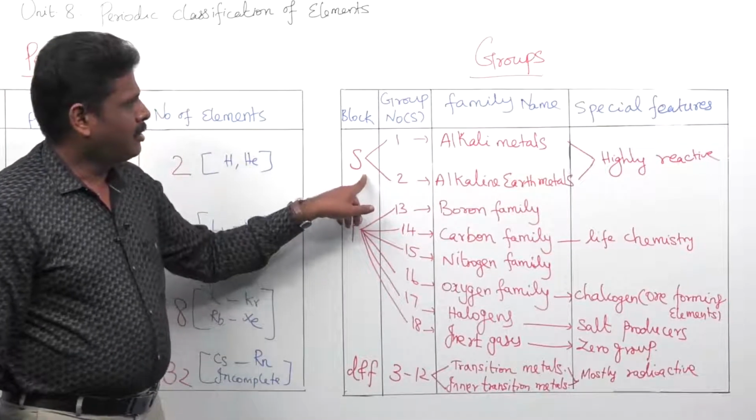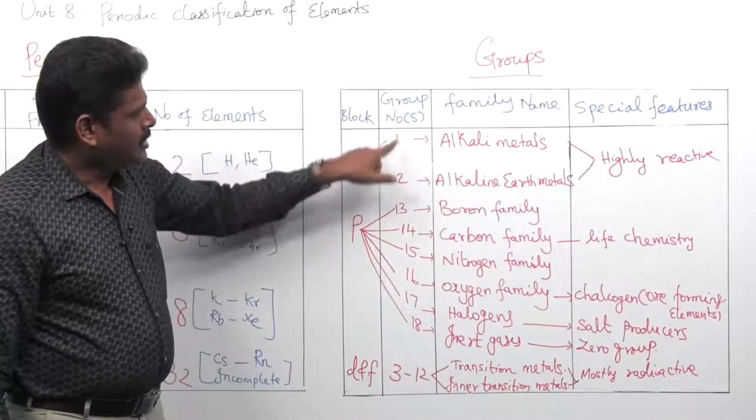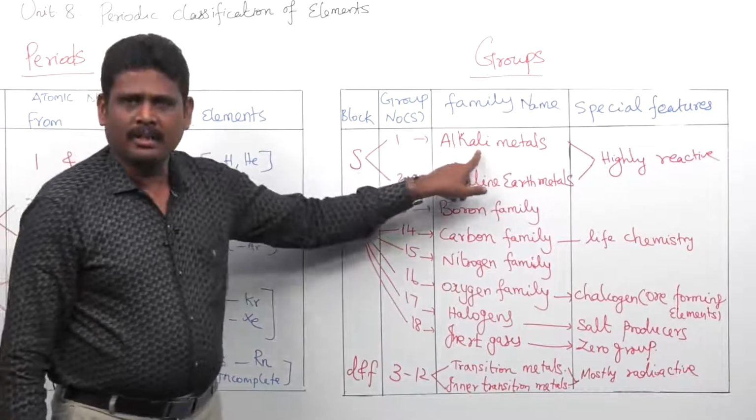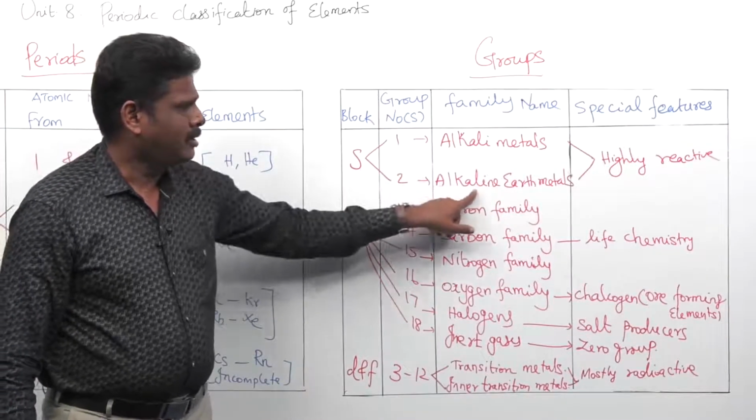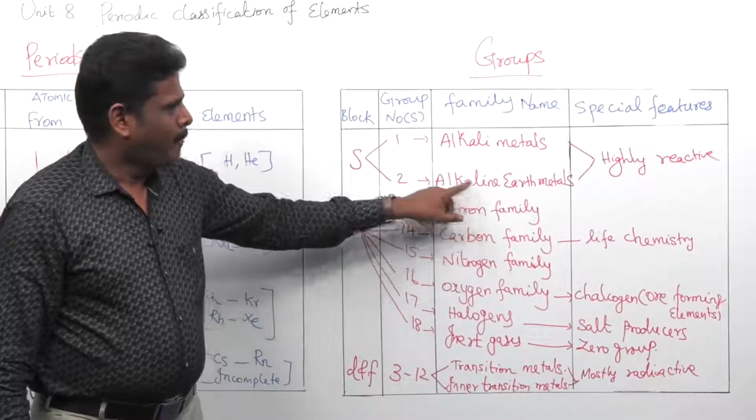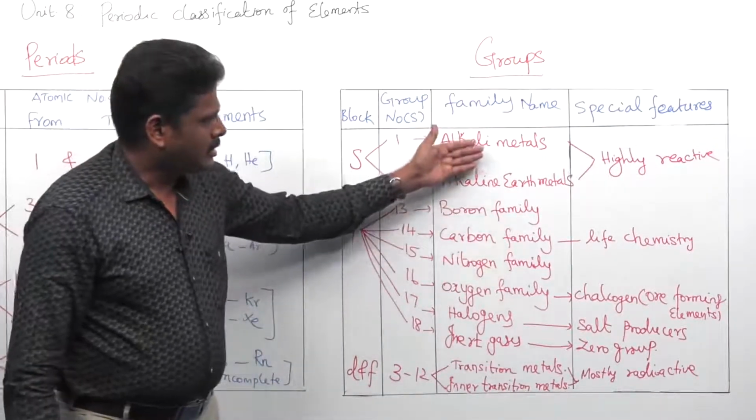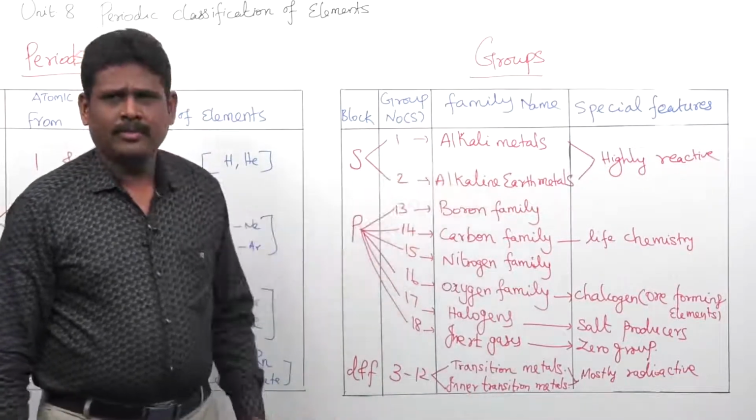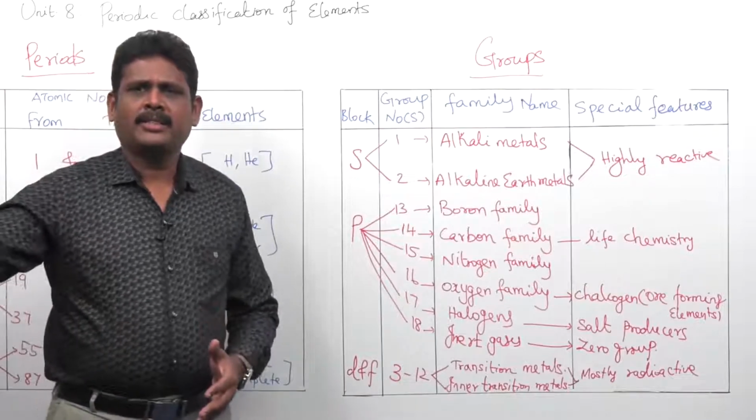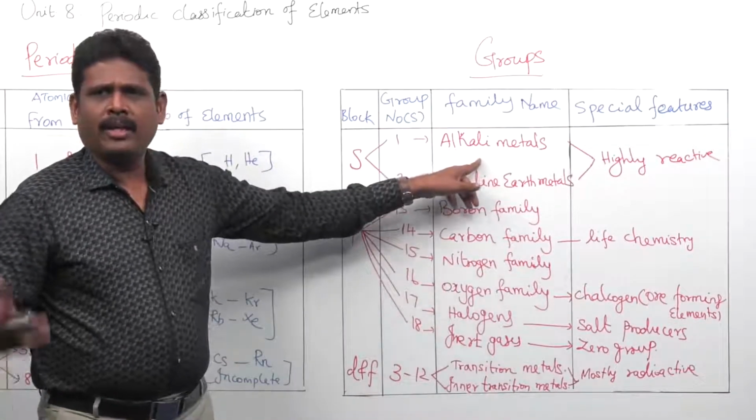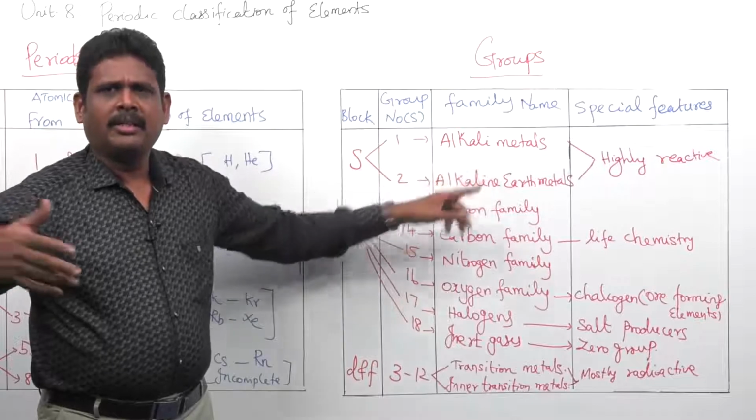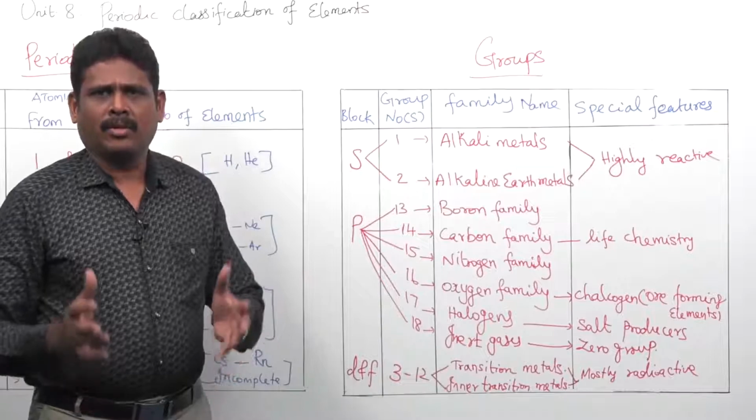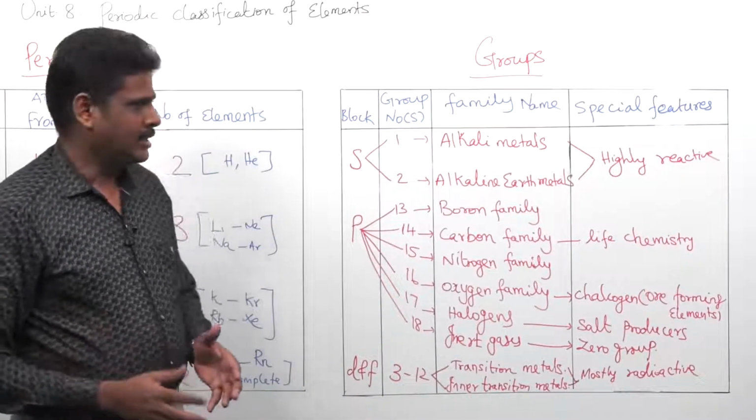So, the S block is in group numbers 1 and 2. As you know already, the first group is nothing but alkali metals, and the second group is nothing but alkaline earth metals. Alkali metals and alkaline earth metals are highly reactive. Why are they highly reactive? Because they contain 1 and 2 valence electrons, and that 1 or 2 electrons in the valence shell can be easily donated to some other atom, so they are called highly reactive metals.